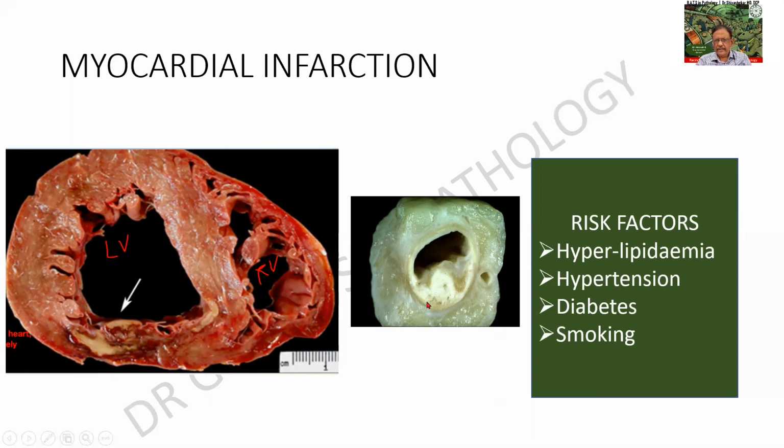The entire thing is a lumen, but see, there is something that is projecting into the lumen, something else being deposited. Therefore, there is a compromise in the lumen size. Also, small emboli can be produced from this, which can lead to further obstruction. So, resulting in myocardial infarction, for which diabetes mellitus is again one of the most important risk factors. The others being hyperlipidemia, hypertension, and smoking. We shall be seeing this in detail in systemic pathology.